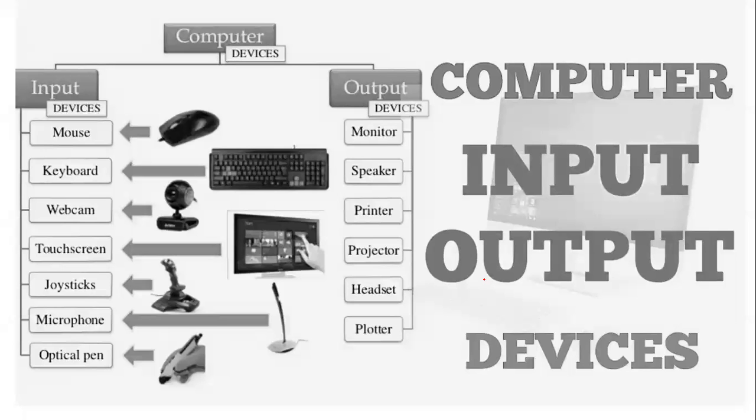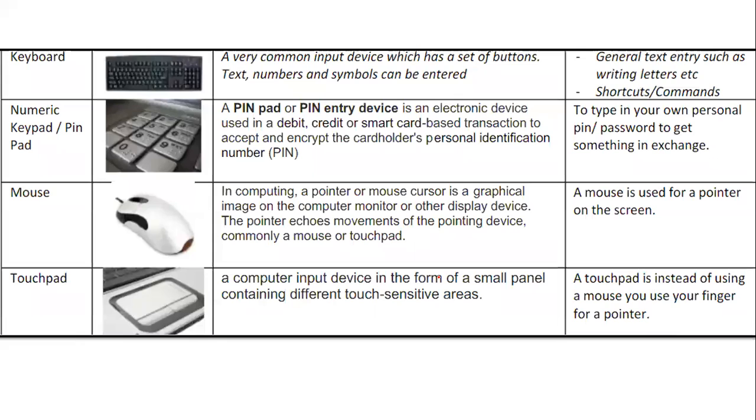Now, computer input and output devices. Input devices in the form of mouse, keyboard, webcam, touchscreen, joysticks, microphone, optical pen, and output devices in the form of monitor, speaker, printer, projector, or plotter. Here again, I've given the use of everyone. What exactly is a keyboard used for: a set of buttons. Numeric keypad, which we call an electronic keyboard. Mouse, which helps to point the cursor and take the cursor to the concerned destination.